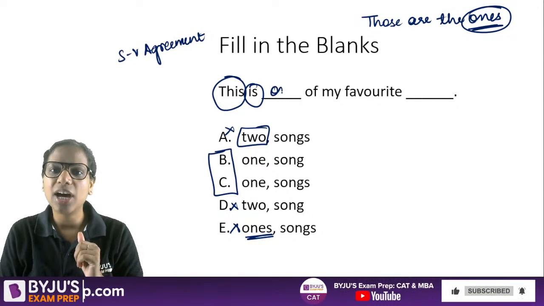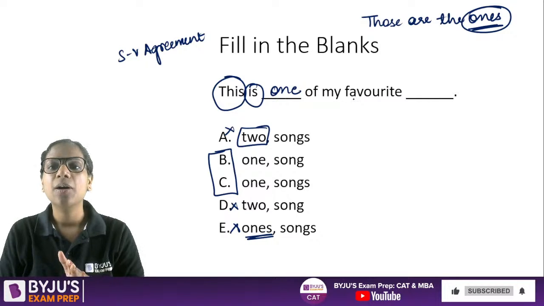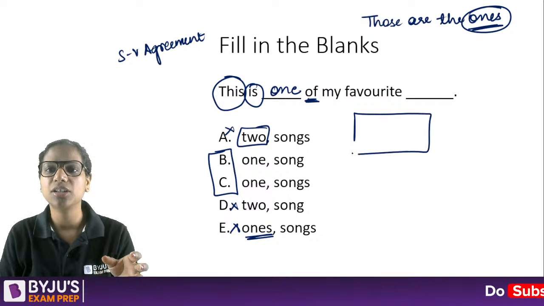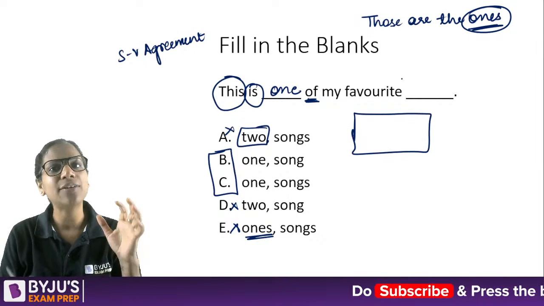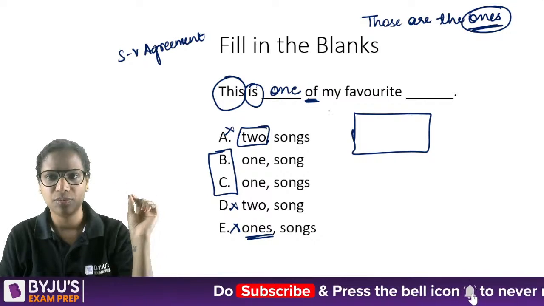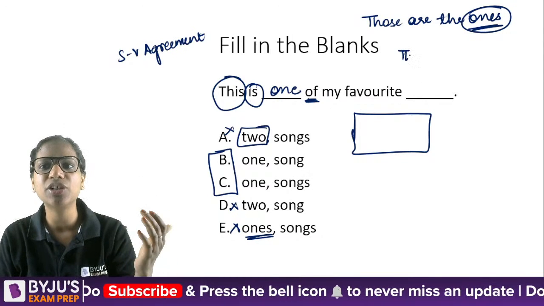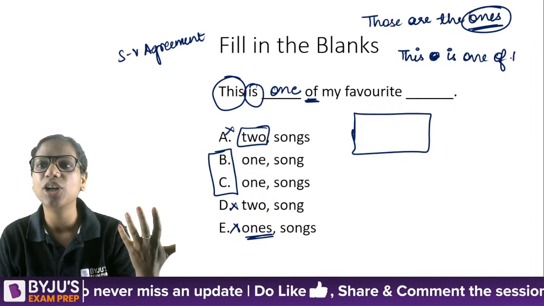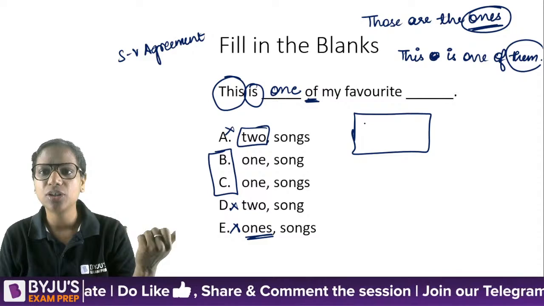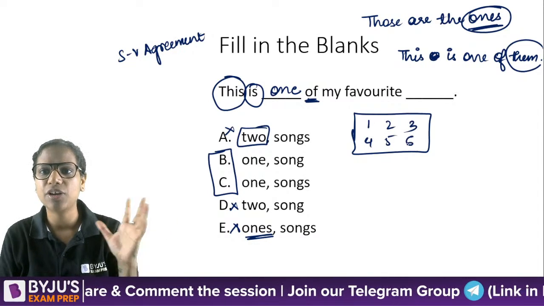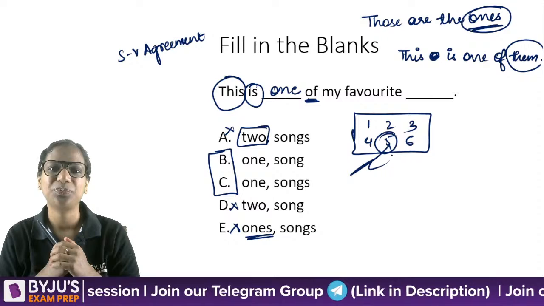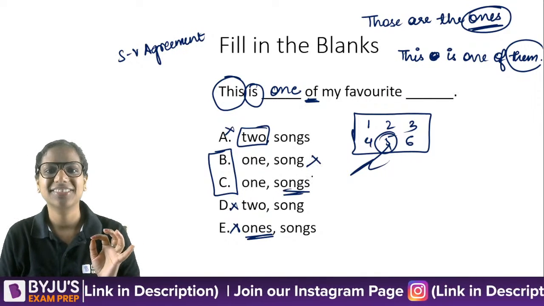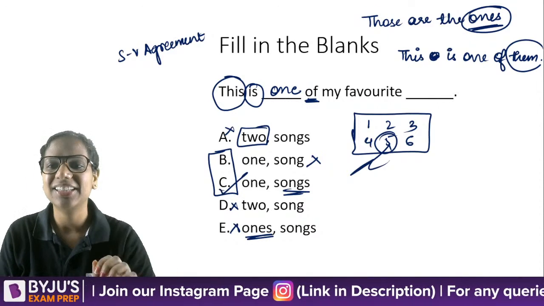Now, when you say one, this is one of my favorite. So the moment you say of, that means you are referring to a larger pool here, right? So I have some favorite songs. This is one of them. You will say this only, no, this is one of them. You'll never say this is one of it. Okay, this is one of it is wrong, right? You will say this is one of them. So why them? Because you have, let's say, some 5-6 favorite songs. Now this is one of them, right? So songs should come here, not song. All right. C is the answer.